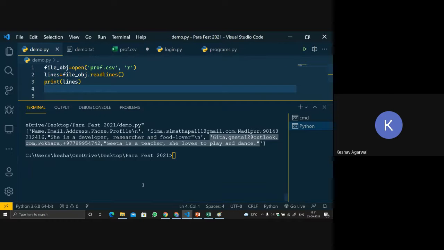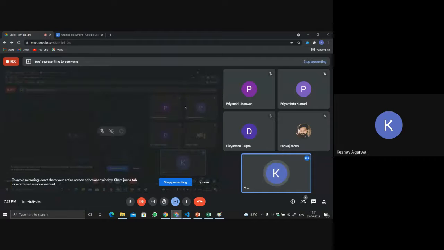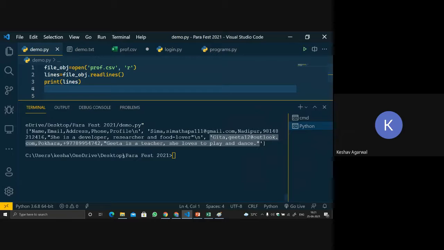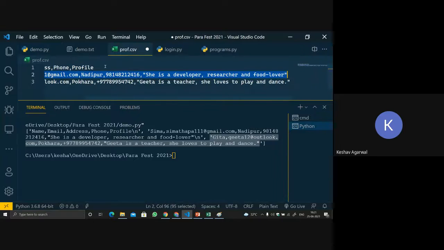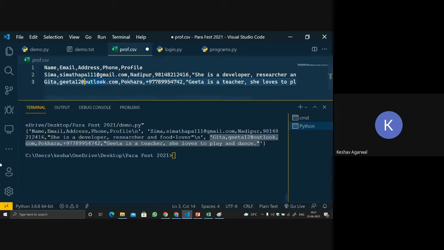What readlines does is separate all the lines and store the complete lines in the form of a list. Now is it clear what the readlines function does, or should I repeat again? Is it clear to everybody? So this is what the readlines function will return: the complete file. Each and every line will be a different element. This is one element, this is the next element, this is the third element. If I had something on the fourth and fifth line, it would also read it.